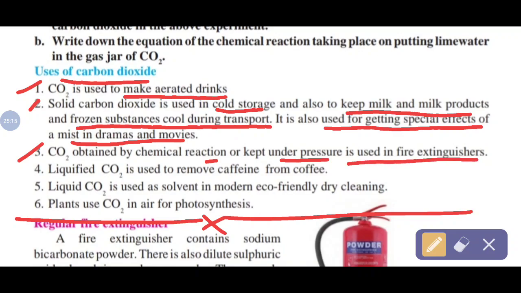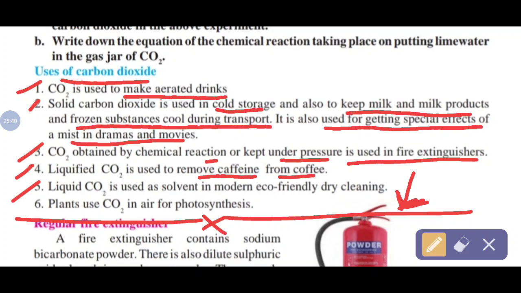All of you know that. To extinguish a fire, for that purpose here, this red color fire extinguisher is shown here, that point we will learn next time. But what is used in that? Carbon dioxide gas is present. Next one, liquefied carbon dioxide is used to remove caffeine from coffee.